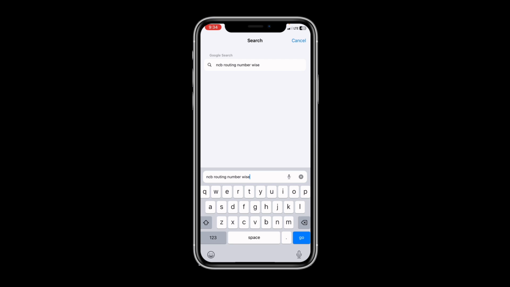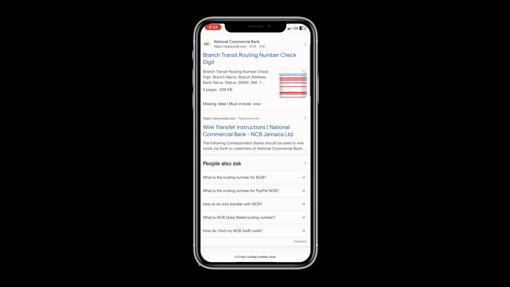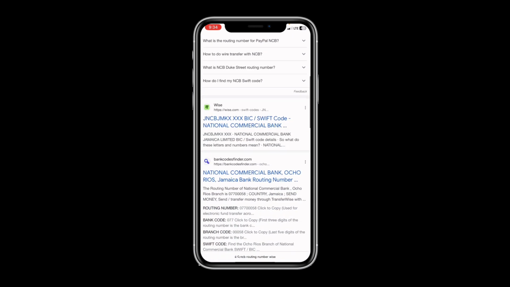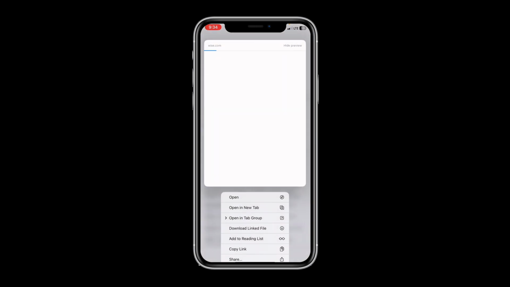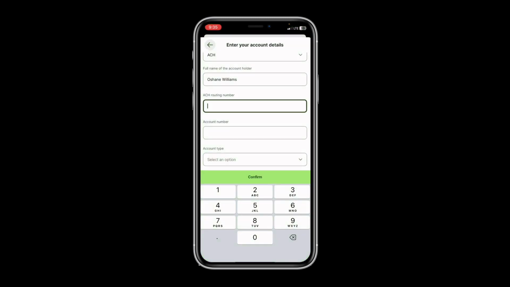Wise. And why I choose Wise, because Wise already has the selected routing number, so it will be easier for you to find as well. So you're going to click Wise. As you can see, the green icon from Wise, that is your routing number with the triple X. So you're going to copy this routing number and paste it into the Wise.